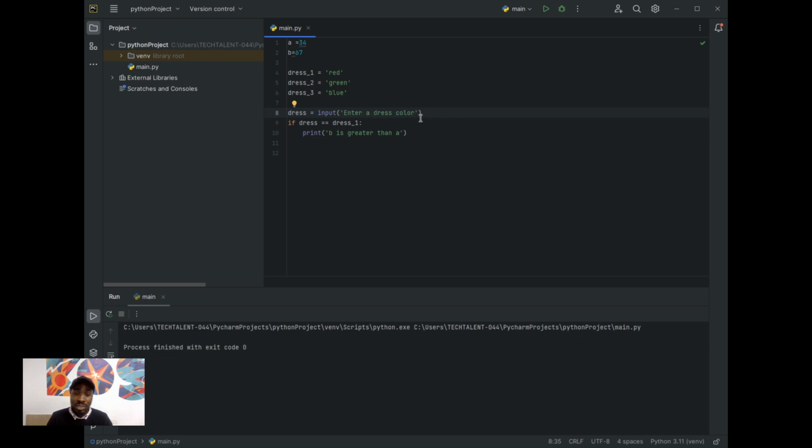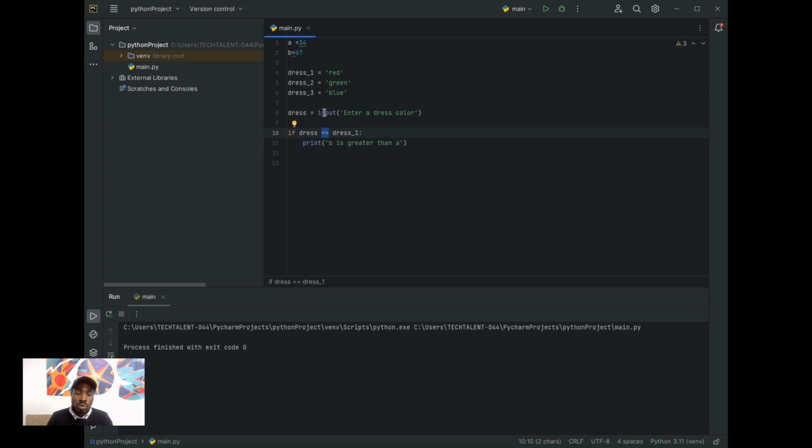Does that make sense? Let's continue. So here I have enter a dress color. Now you can see that the error has been dismissed. Why? Because I've initiated a variable called dress. Now I want to compare the dress color. So if dress, you can see I'm using the double equal to.